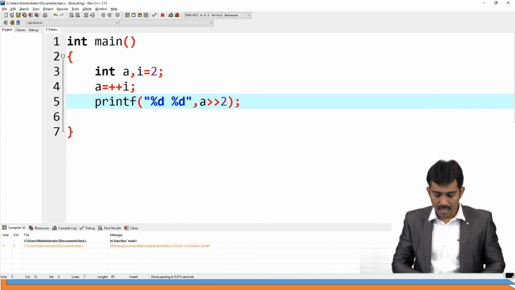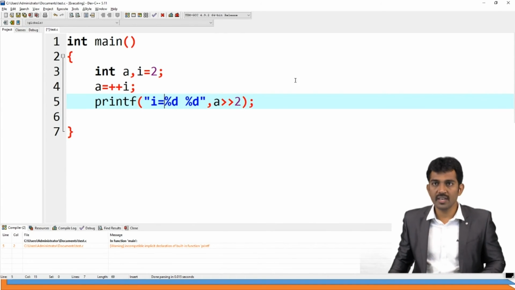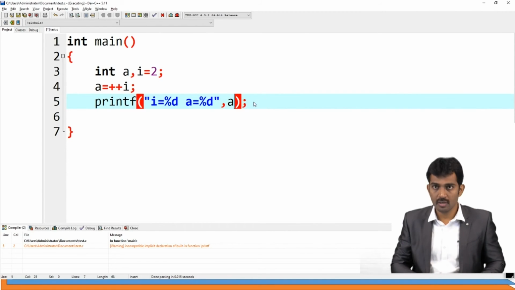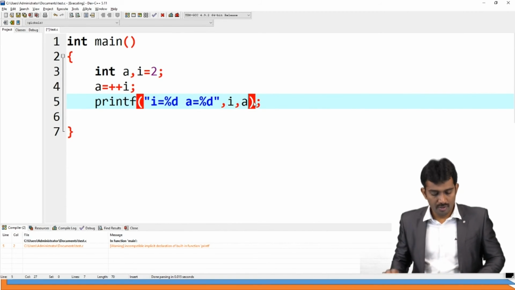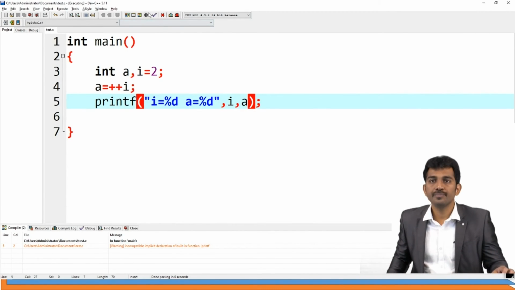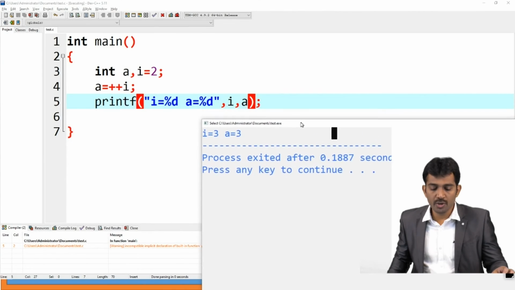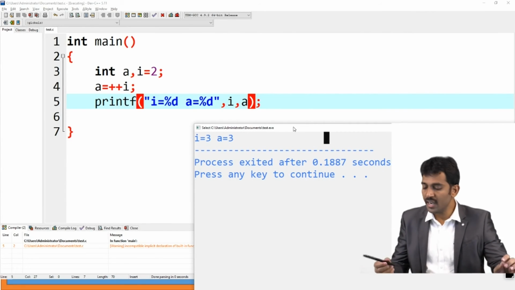Here the first one is the I value and the second one is the A value. Observe carefully, I comma A. If you run this code, I equal to 3, A equal to 3.